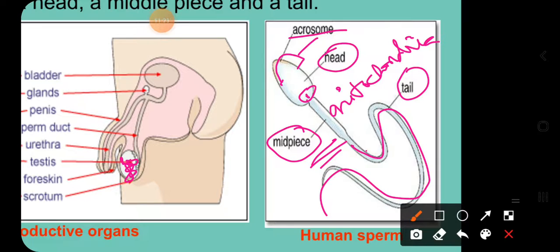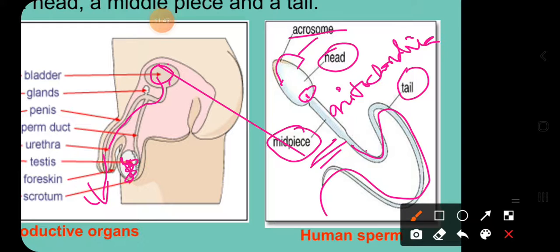Once the sperm reaches the bladder, it is stored there for some time. After that, they are released into the penis. The penis is a cylindrical shaped structure that serves for the passage of both semen and urine. Through the penis, the sperm cells are excreted out.